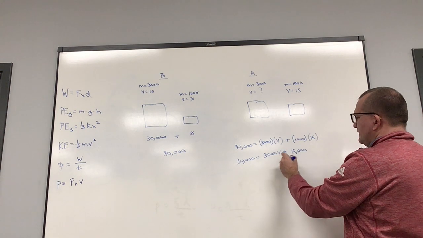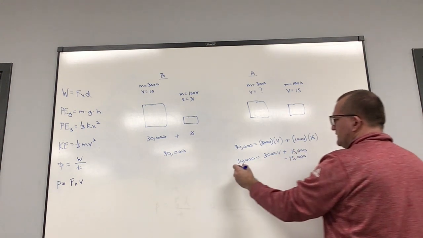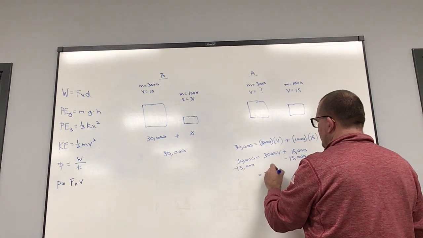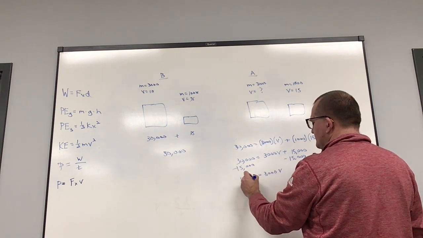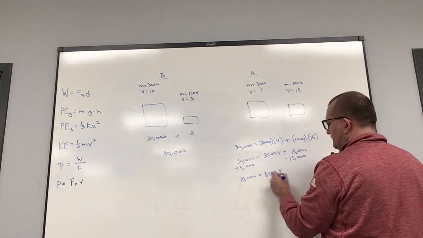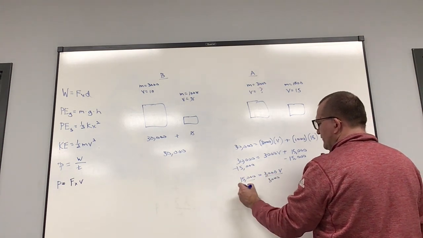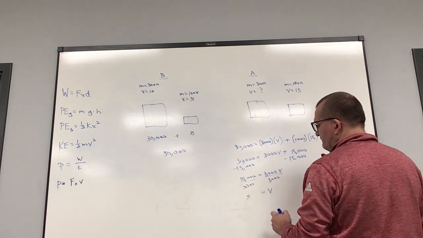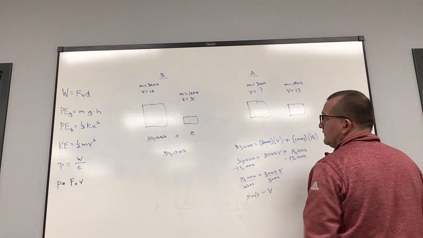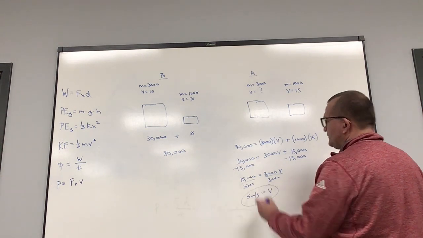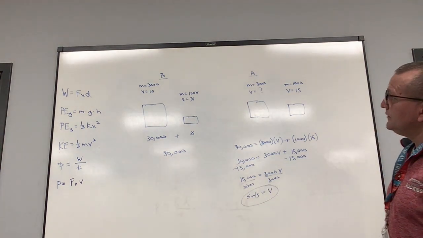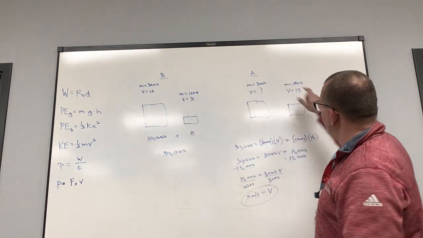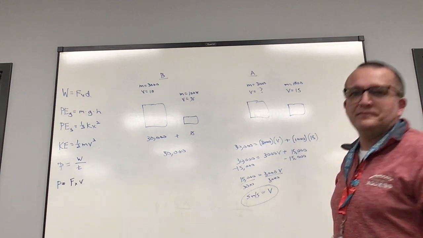15,000. I subtract 15,000 from each side. 3,000 v is 15,000. Divide by 3,000, v is 5 meters per second. So the truck is going to move at 5 meters per second. So the truck's going to slow down from 10 to 5 while the car speeds up from 0 to 15 after the collision.